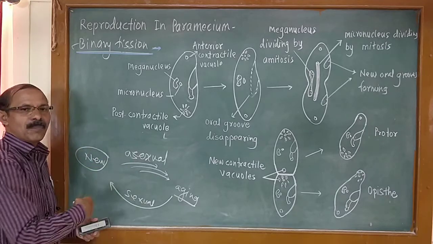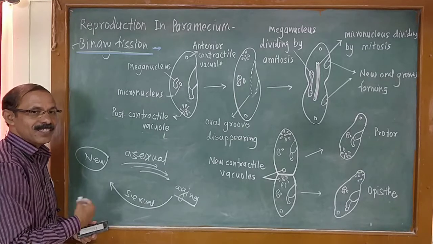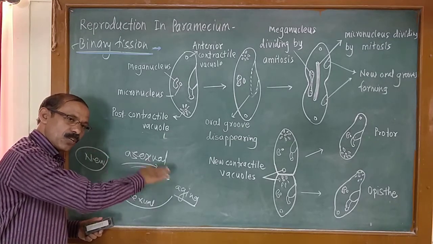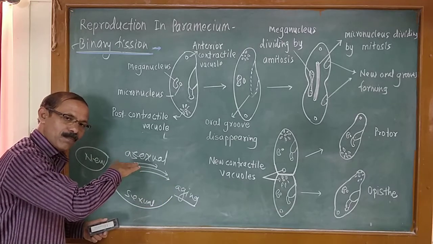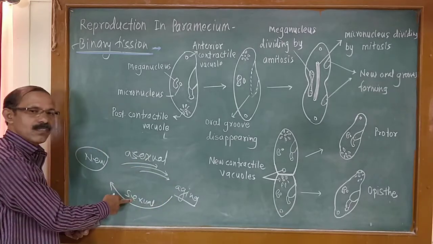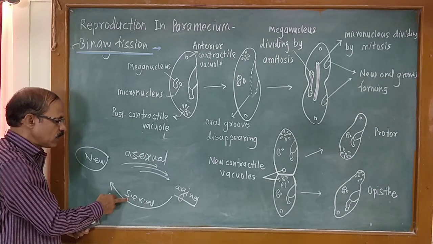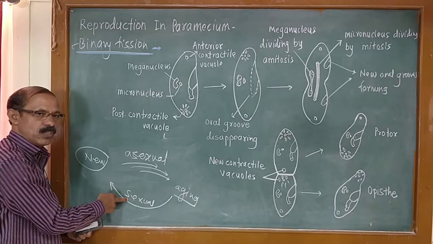Then again they reproduce by means of asexual reproduction. So generally paramecia prefer asexual reproduction. When the colony becomes weak, then it becomes new, rejuvenated paramecia by adopting the sexual mode of reproduction like conjugation or